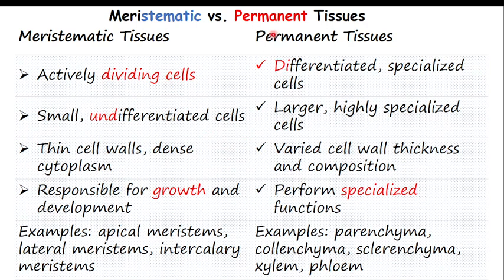In the permanent tissue, they can be either ground tissue or vascular tissue. The ground tissue is responsible for storage and even protection. Like you have seen, parenchyma for storage and protection. We have seen also sclerenchyma, which is responsible for mechanical support, and collenchyma, responsible for flexibility of the plant.